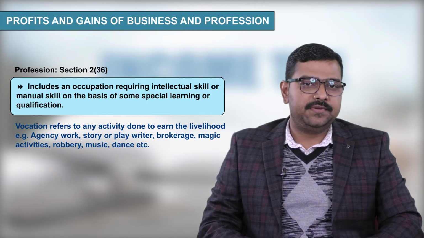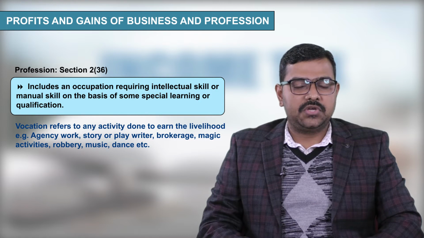So there is a difference between a professional activity and a vocational activity. For a professional activity, you will have to acquire a professional degree. For example, if you want to become a chartered accountant, then you will have to clear the exams conducted by the Institute of Chartered Accountants of India, and after that you will become a member of the institute. If you want to become a lawyer, then you will have to acquire a degree of LLB.